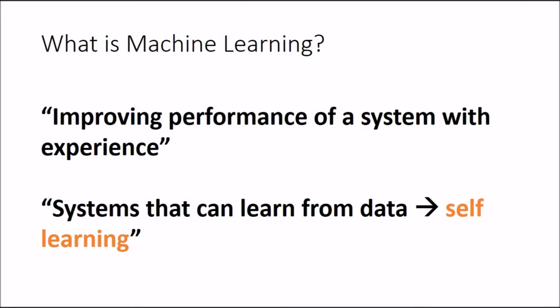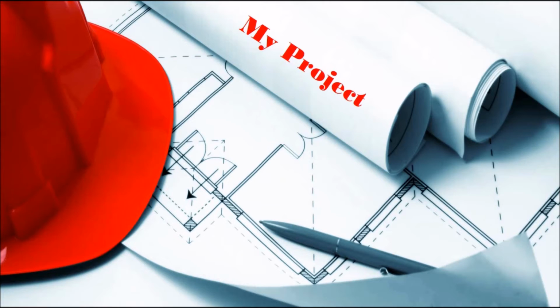So machine learning is all about improving the performance of a system with experience. And this experience comes when the system can learn from the data it is exposed to. Machine learning is very powerful, but it's not magic. It relies on the data to which the system is exposed to make a decision. As I said before, my project is about predicting the stock prices.